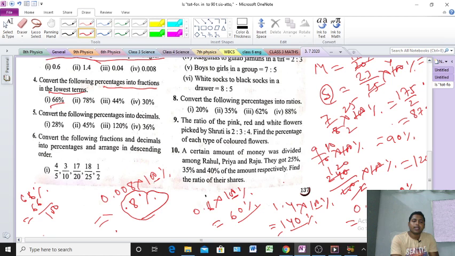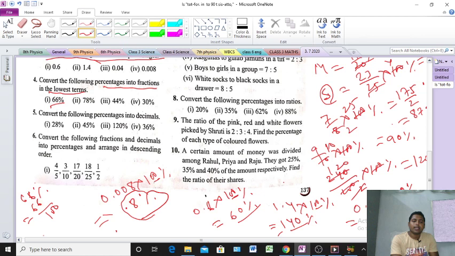Okay, next, 44%. 44% means we can write 44 by 100, or not? 44 by 100. After that, cancellation a little bit. 44 means 2 2s are 4, 2 2s are 4. And here 100 means 50. That means we are getting 22 by 50.